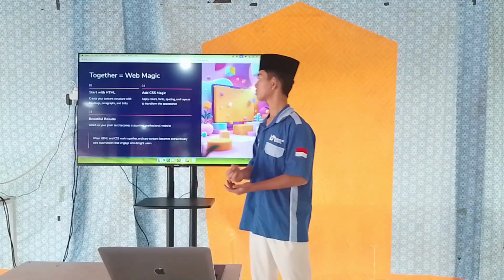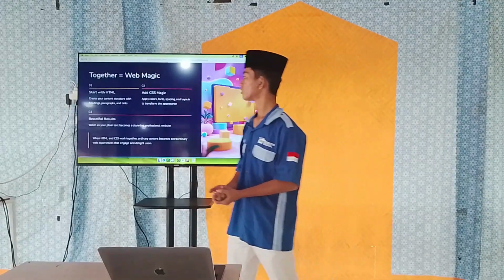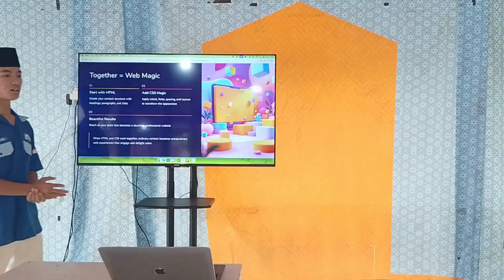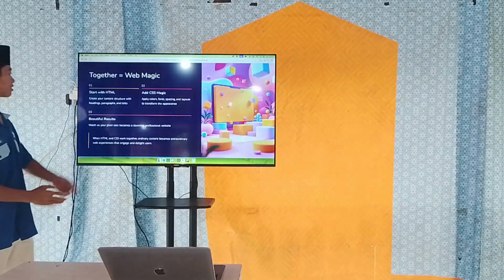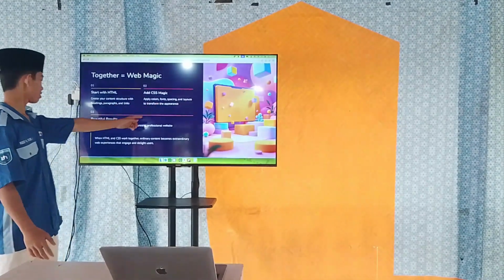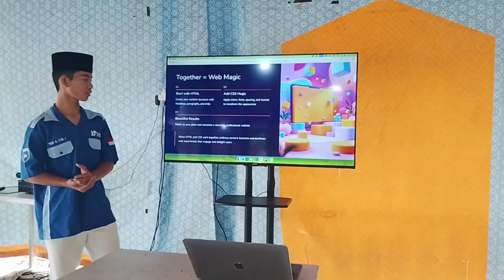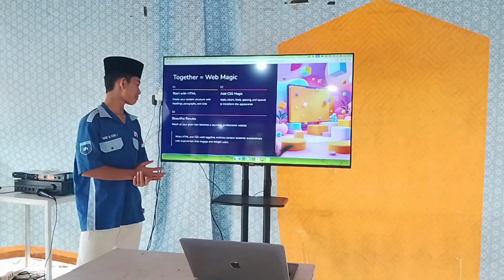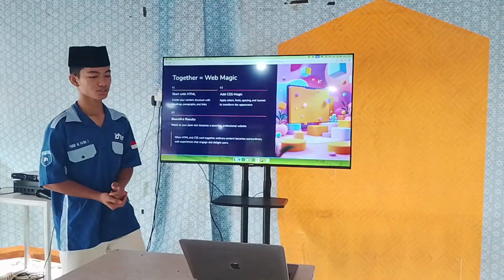Apply colors, fonts, spacing, and layout to transform the appearance. And number three, beautiful result. Finally, we can see the beautiful result of HTML and CSS magic. When HTML and CSS work together, ordinary content becomes an extraordinary web appearance that engages and delights users.